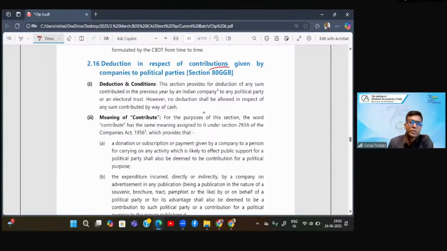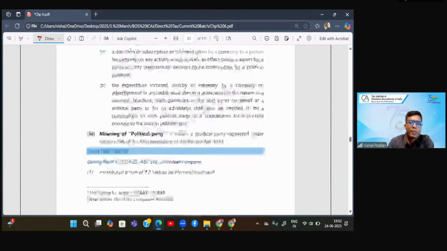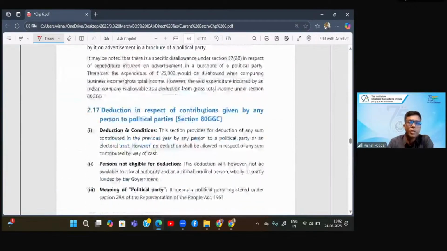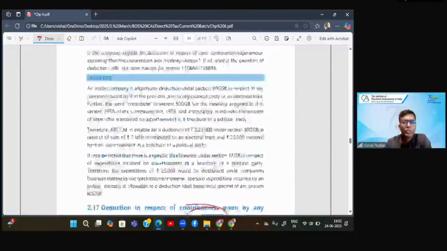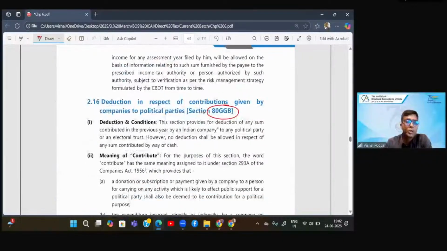Then comes 80GGB and 80GGC. What is it? Both sections deal with donation to political parties. God is satisfied by a single donation. Political parties require multiple donations.